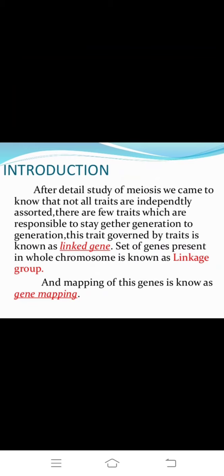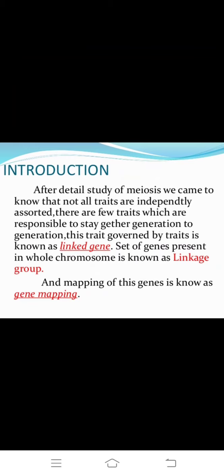After a detailed study of meiosis, we came to know that not all traits are independently assorted. There are a few traits which stay together from generation to generation.